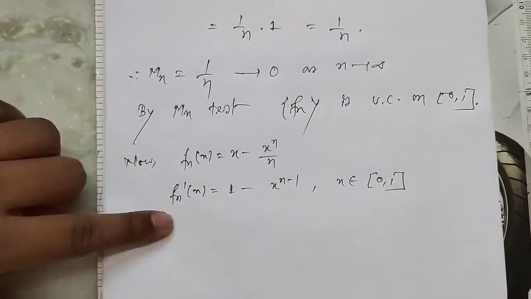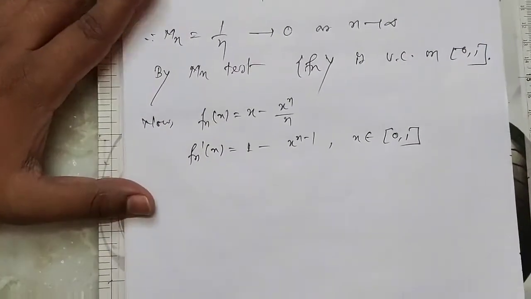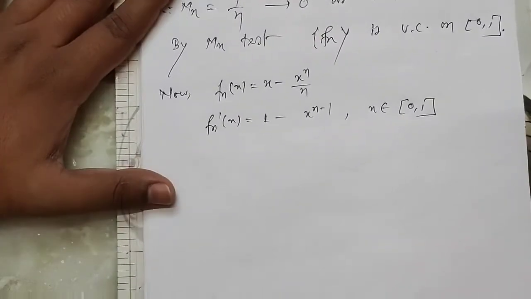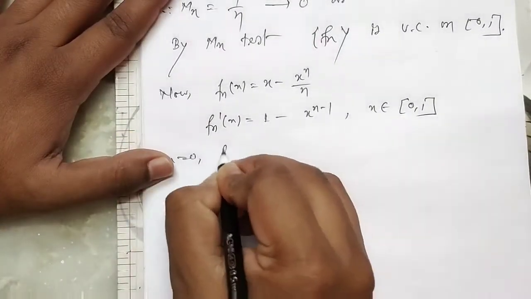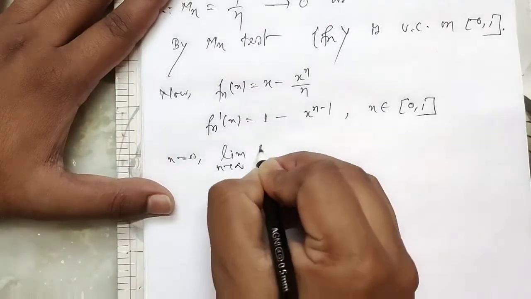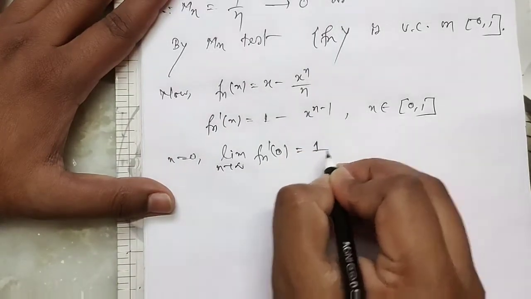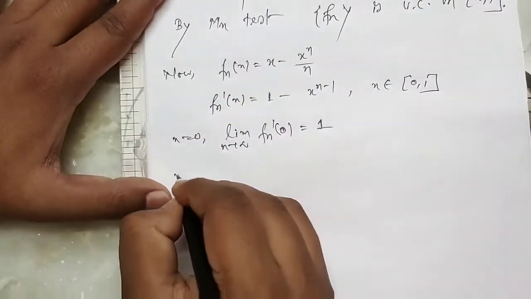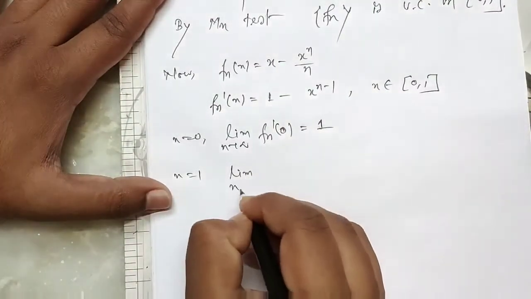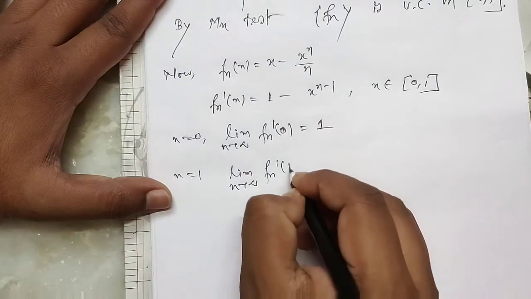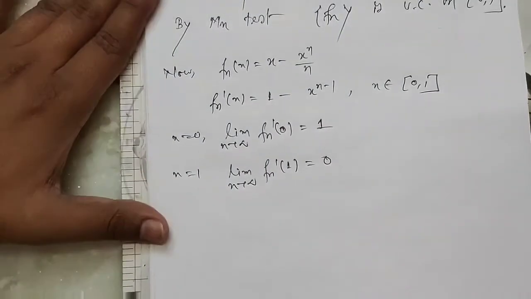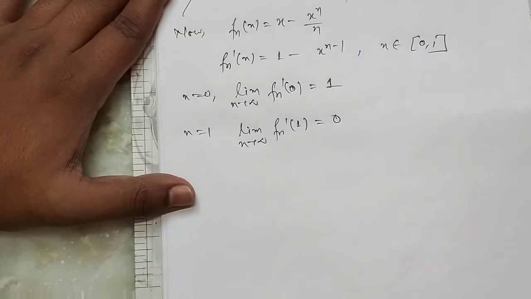Now we check whether this is uniformly convergent or not. So first we find the pointwise limit. At x equal to 0, limit n tends to infinity, fn dash 0 is 1. And for x equal to 1, limit n tends to infinity, fn dash 1 is 0. Clear?